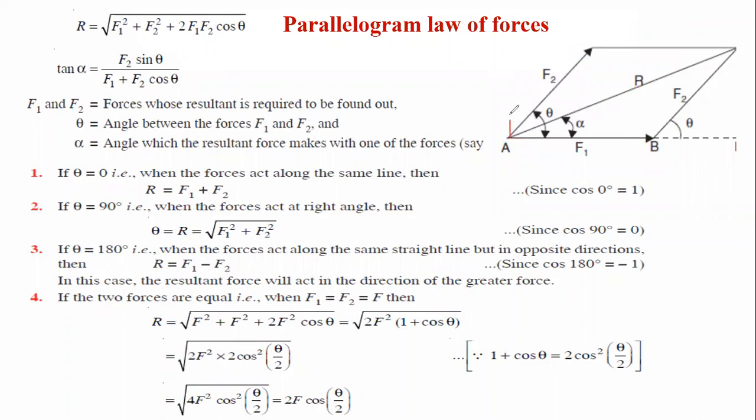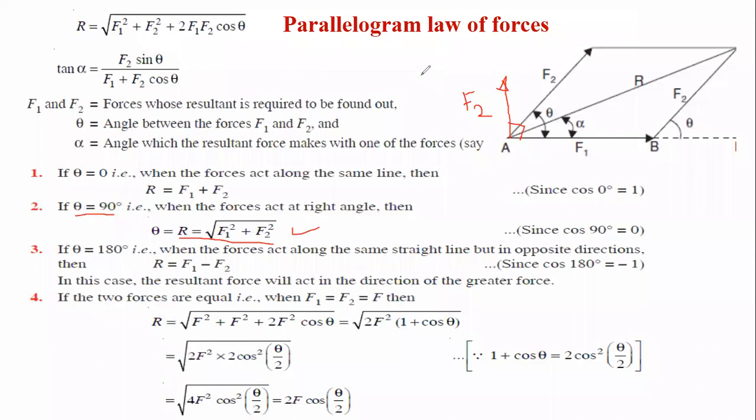F2 is acting at an angle of 90 degrees. Here the angle for F2 will be 90 degrees. In that case, if you put this value 90 over here, cos 90 is nothing but what? 0. It means that your R will be the square root of F1 square plus F2 square. When will this happen? When the angle is 90 degrees.